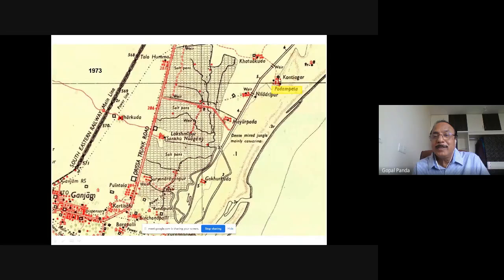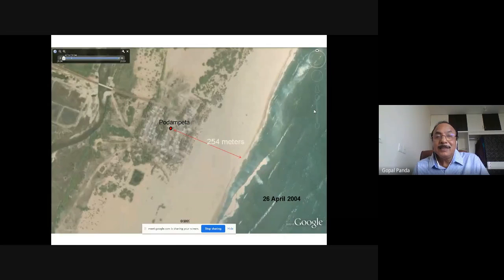I am showing a coastal village, because nowadays the coasts have been getting eroded by virtue of climate change, and coastal erosion is very rampant along the entire Indian east coast and west coast. This is one of the examples. Here you can see this is a village, Podampeta. It is more than 1 kilometer from the sea. This is the seashore and this is the sea. And what has happened? We are trying to study this through remote sensing. This is the remote sensing image of that particular village. This village is over here. This is the sea.